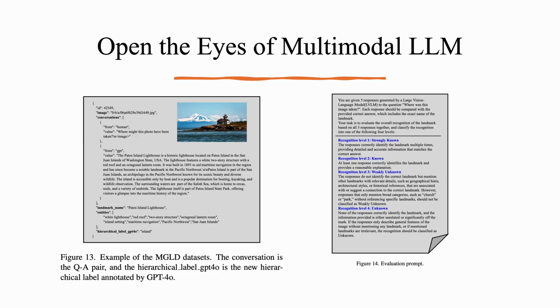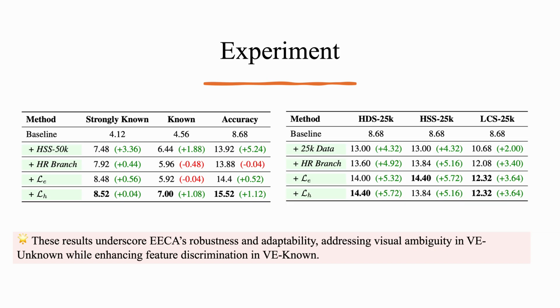Now we examine the importance of each component inside EECA. In the left table, you see an ablation study. Feeding the model 50K carefully selected vision encoder known samples lifts accuracy at once. Adding a high-resolution branch without new supervision actually hurts. The extra tokens are noise. But once we pair that branch with our entity-aware and hierarchical losses, the same detail becomes signal, and accuracy climbs to its best level.